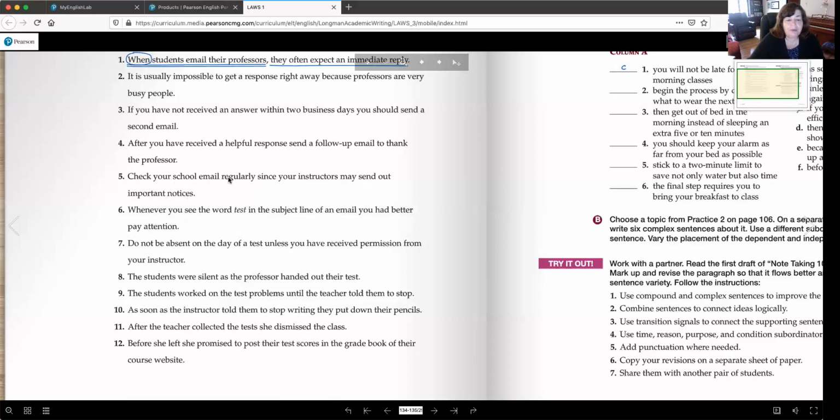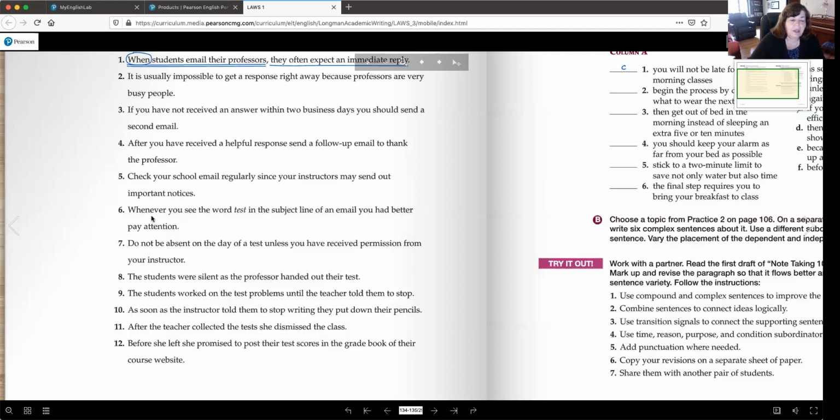Check your school email regularly. That's an independent clause that can be a sentence by itself. So you would put just 1 line under it. There are no commas here because the subordinator is in the middle of the sentence, okay?